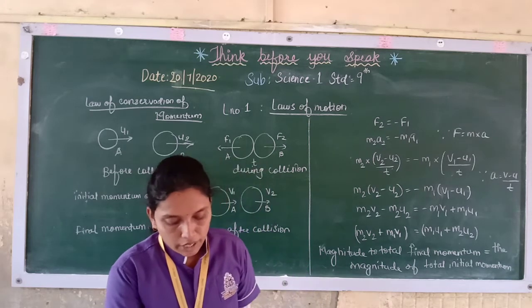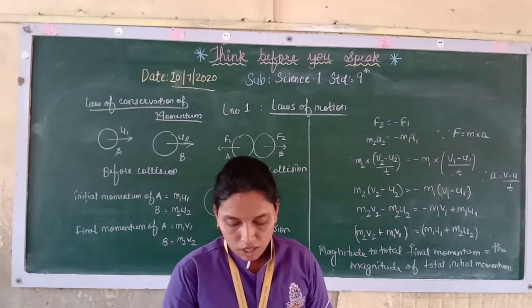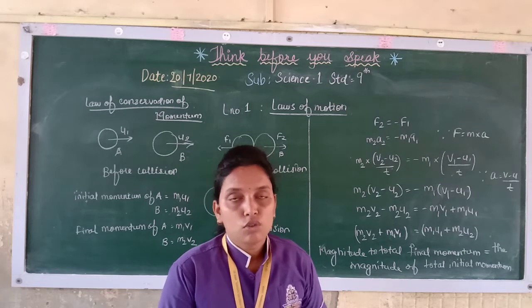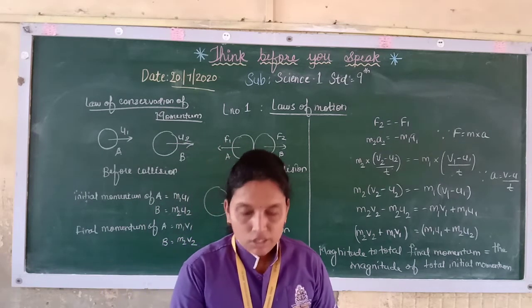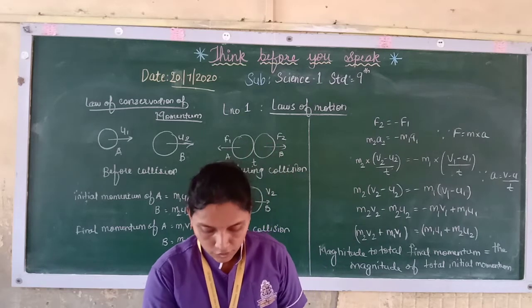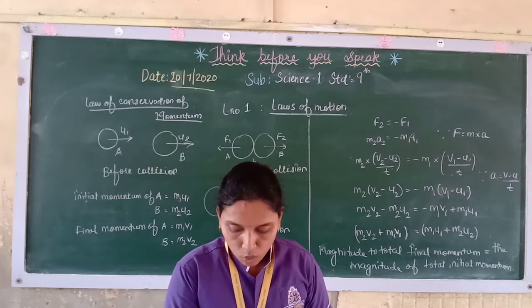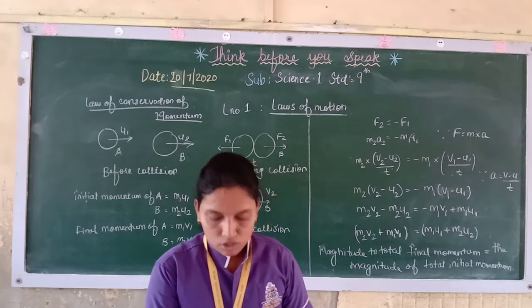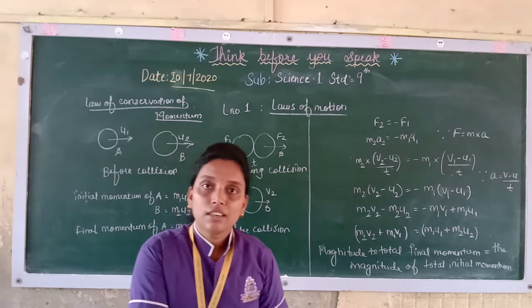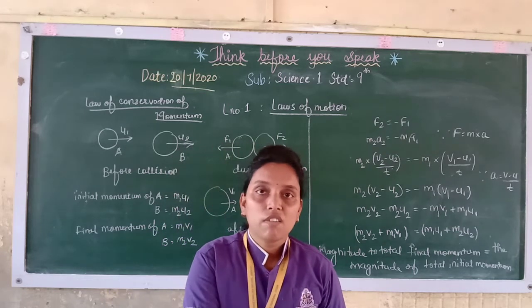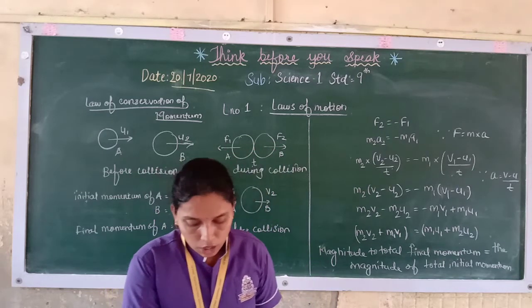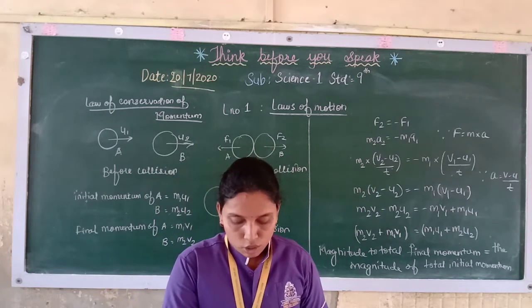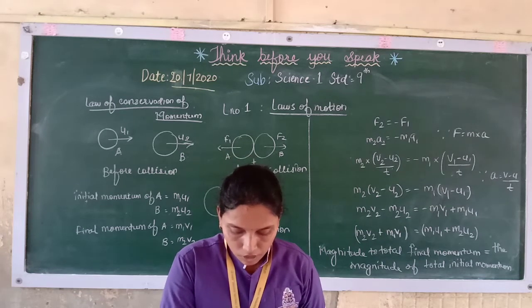In order to understand this principle, let us consider the example of a bullet fired from a gun. When a bullet of mass m1 is fired from a gun of mass m2, the bullet has mass m1, the gun has mass m2, and their velocities become v1 and v2. Before firing, both the gun and the bullet are at rest, so their initial velocity is 0. According to the above law, the total final momentum has to be 0.